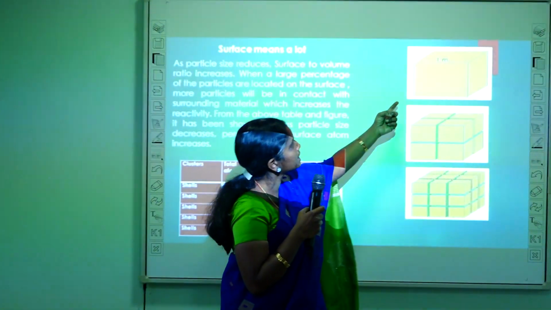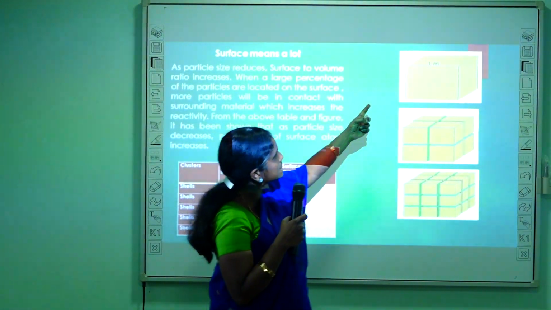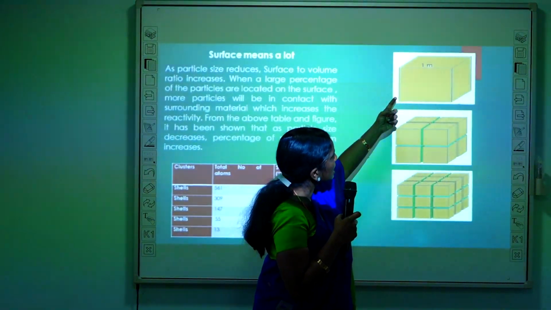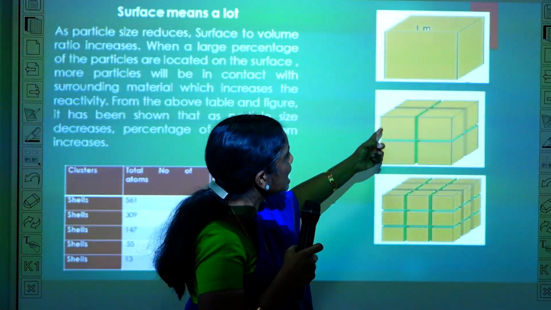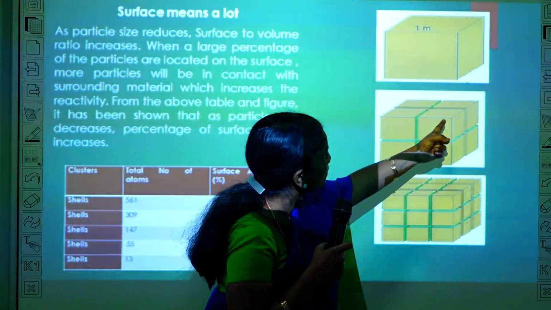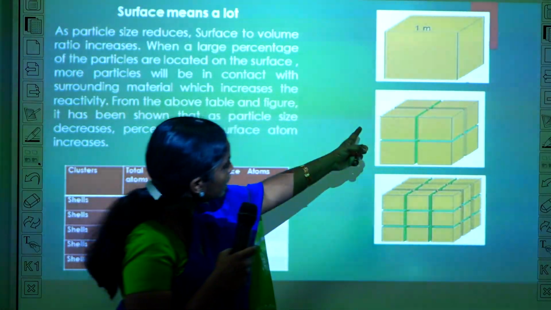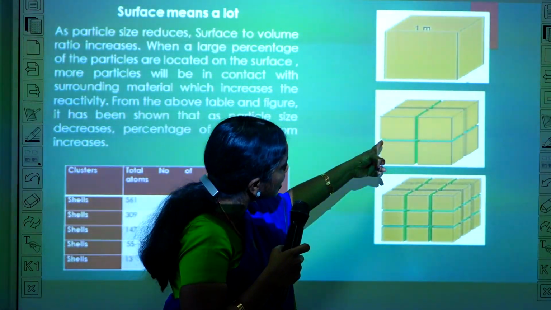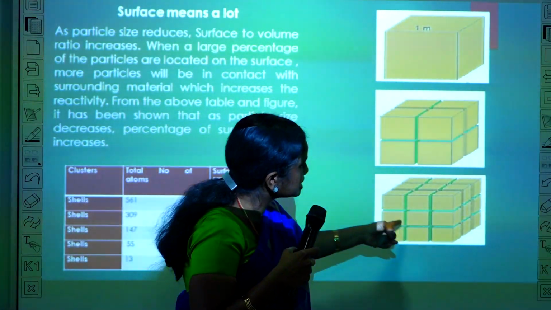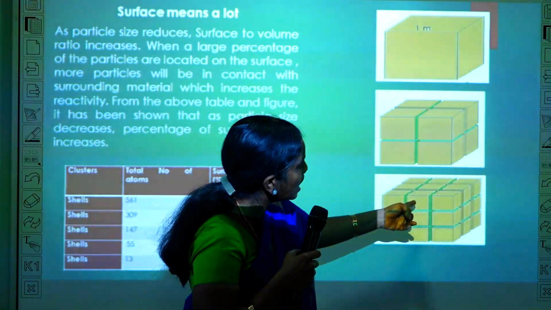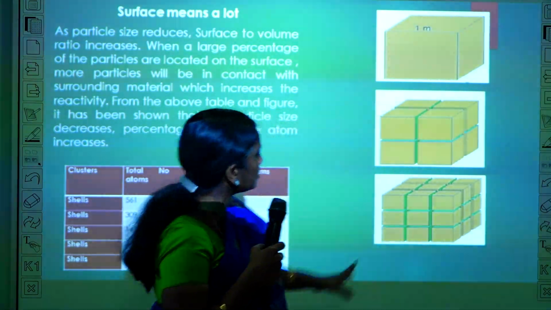Here, this picture shows the bulk material. From that, we are cutting the material and reducing the size. Here, the surface atom percentage is increasing. In the third picture, as we further cut the particle size, the surface atom percentage increases even more.